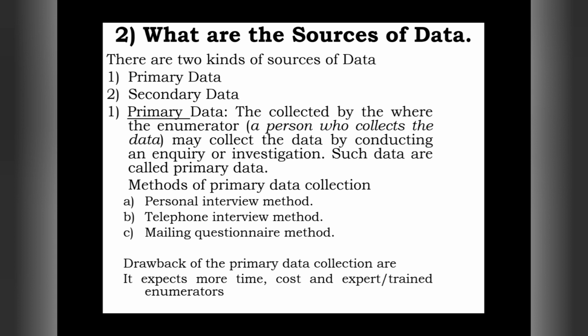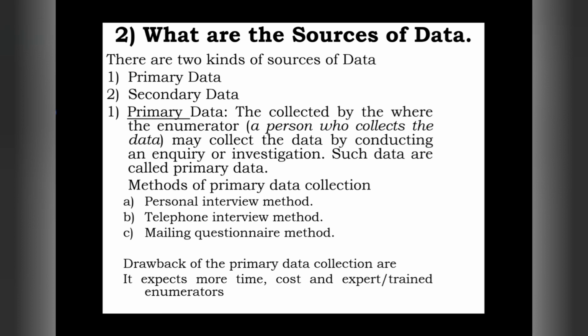Thereafter, we saw the drawbacks of primary data collection. It needs more time, it is too expensive, and it needs expert or trained enumerators, since we have to go to the place where our respondent resides.